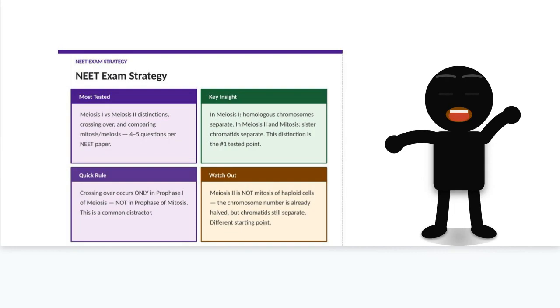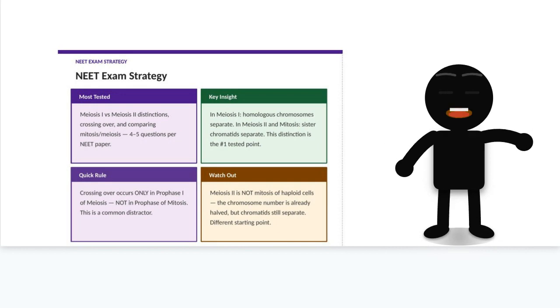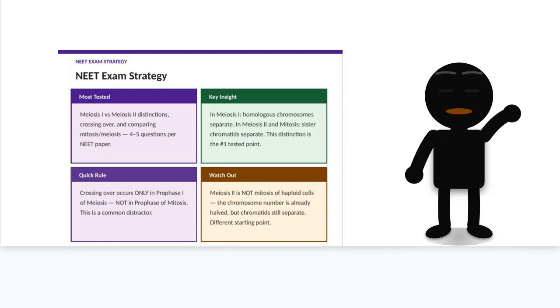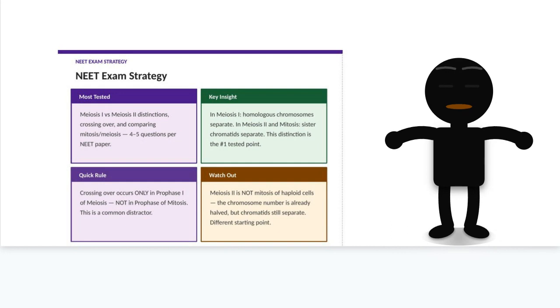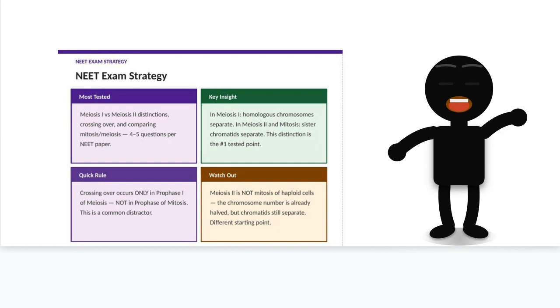Crossing over is another major topic. It occurs only in prophase I of meiosis, specifically when the chromosomes are paired in a tetrad structure called a bivalent. Crossing over does not occur in mitosis. This is a very common distractor. Also be careful about the language. Meiosis II is similar to mitosis in mechanism, but you are starting with haploid cells that already had their homologs separated in Meiosis I.